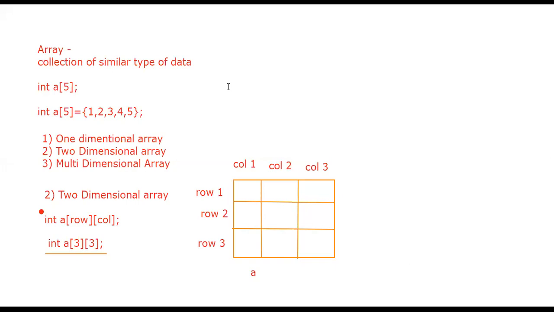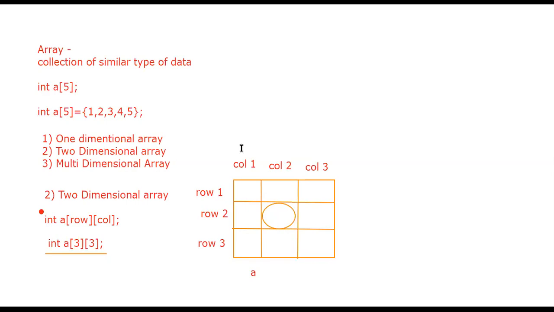My basic question is: suppose the compiler wants to access this particular middle block, how are you going to provide that block to the compiler? What is the position of this block? A11.